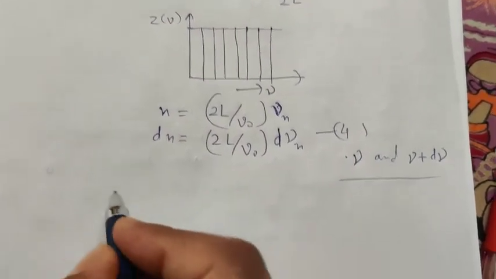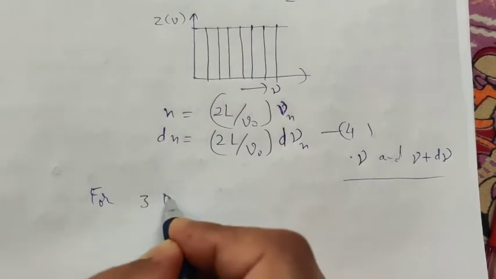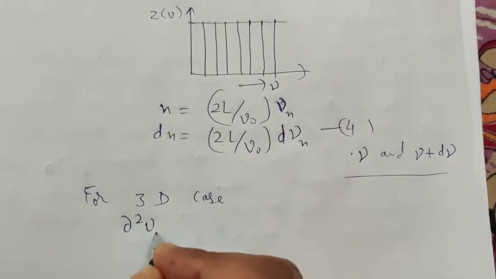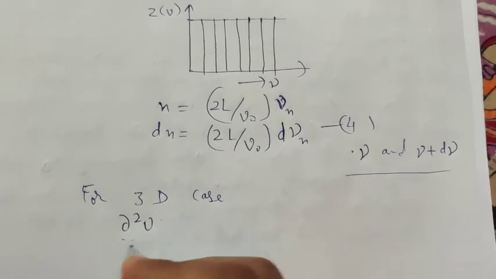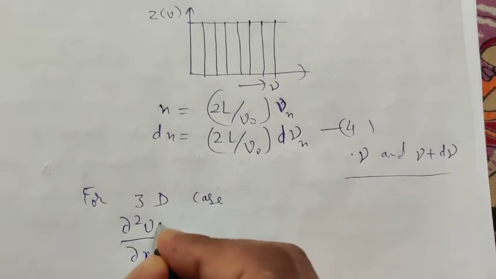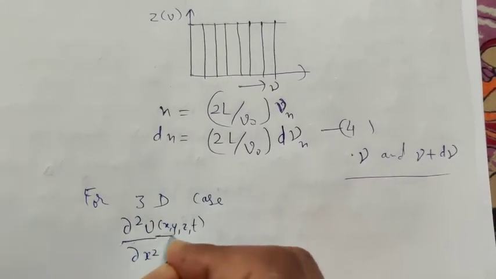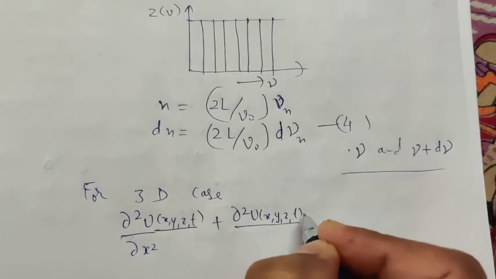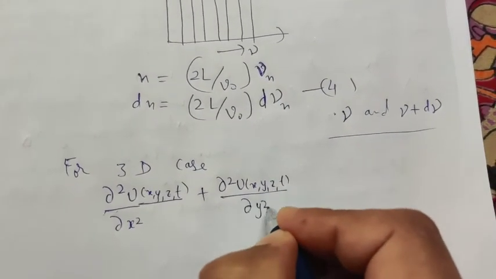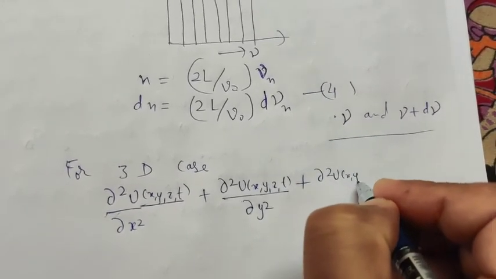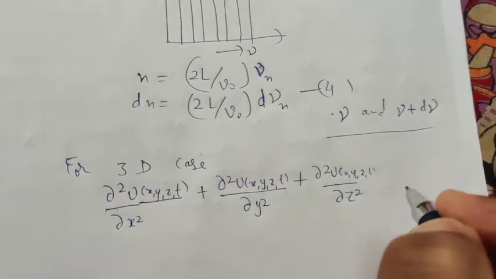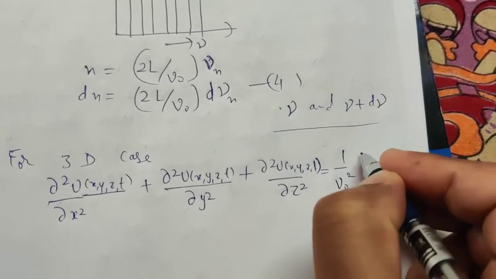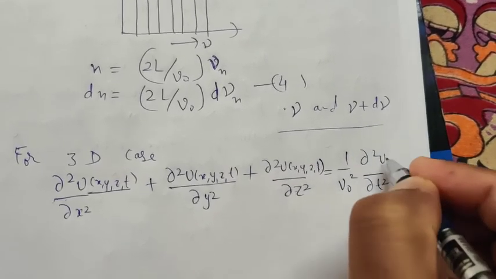Now for the three-dimensional case, the equation of motion will be generalized to d square u x y z t upon dx square, because it also depends on time, plus d square u upon dy square plus d square u upon dz square, equal to 1 upon v naught square d square u upon dt square, where u depends on x y z t.